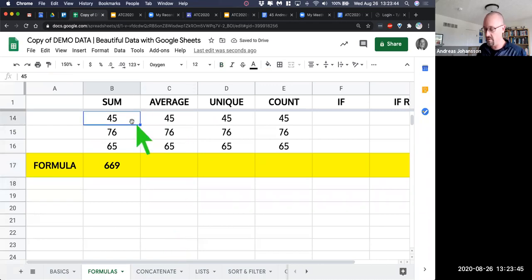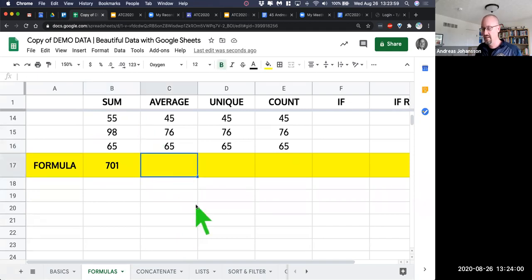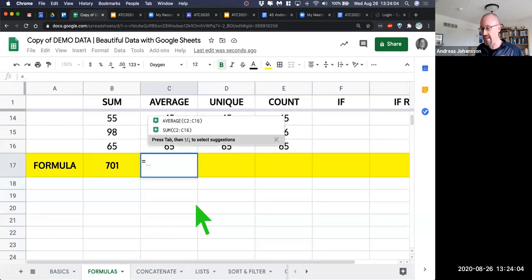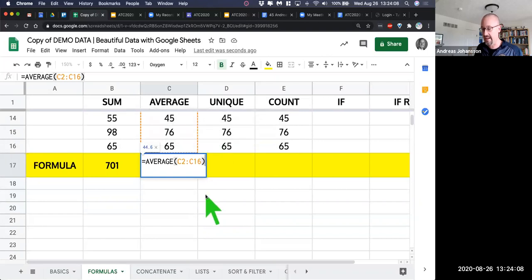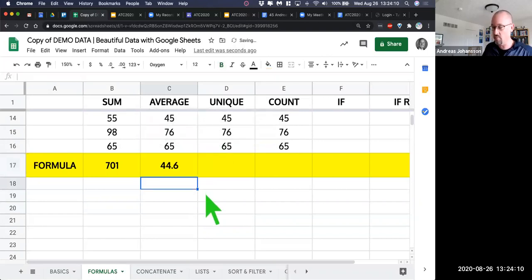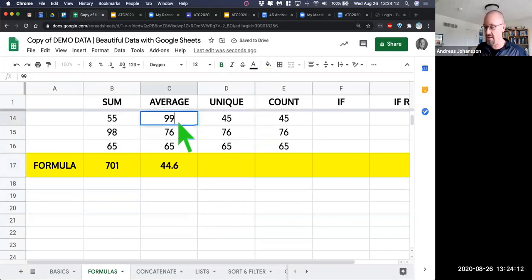And then if one of these numbers change, right, it'll auto calculate, and that's the beauty of it. I see a lot of people doing manual calculations. They'll have data in a spreadsheet, and then they don't ask the spreadsheet to calculate, and then they have to manually calculate with a calculator, and that becomes real difficult. Average is the same thing, starts with an equal sign, and guess what? The average formula is average, and so you just select the average C2 to C16, 44.6. And again, if that changes, it'll recalculate it for you automatically.